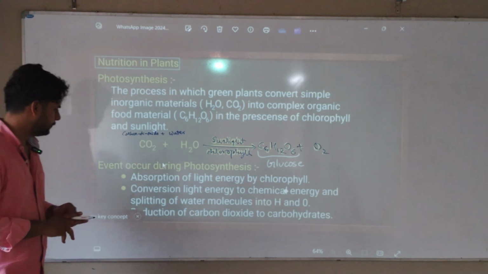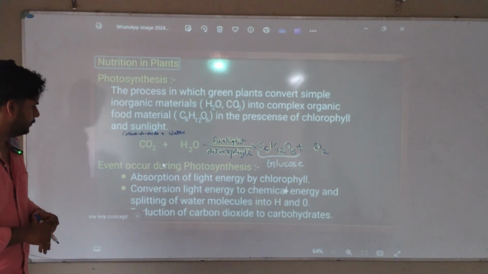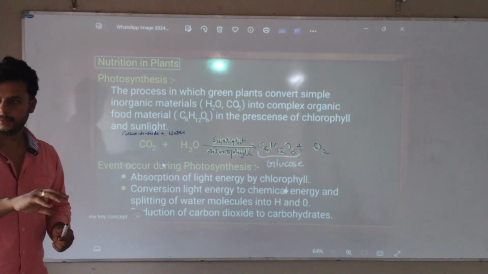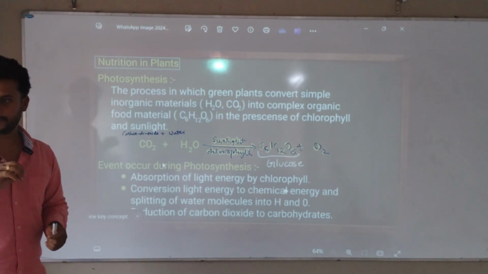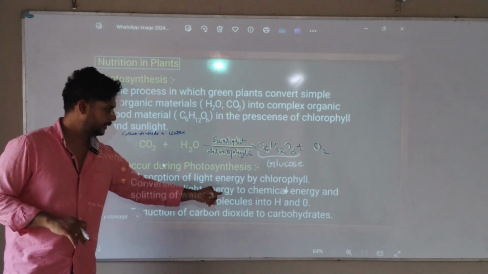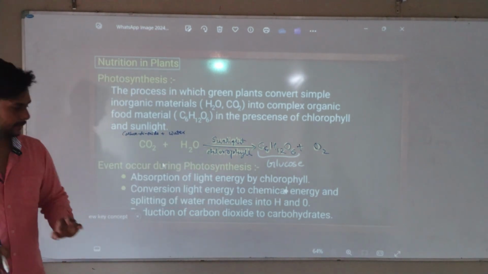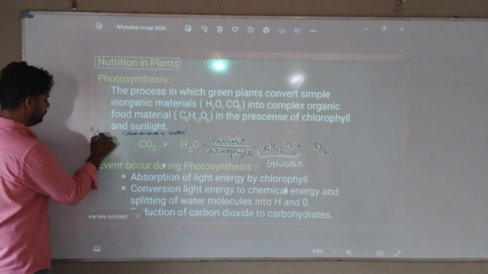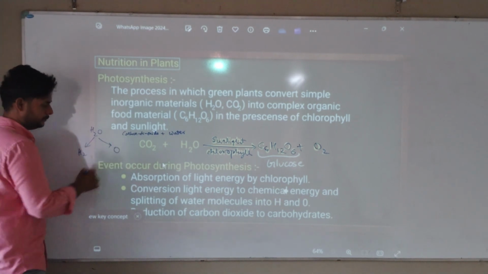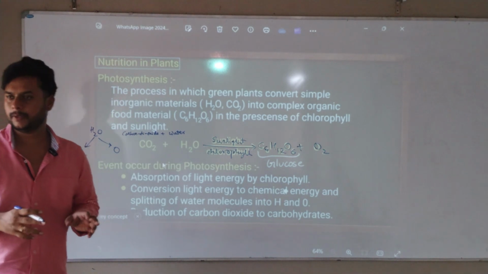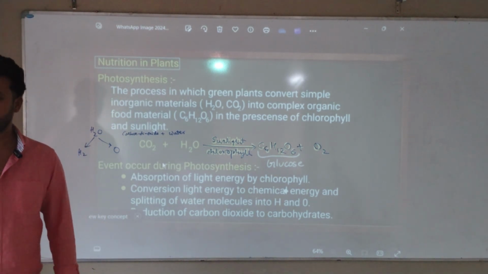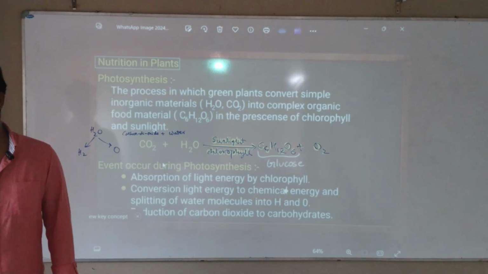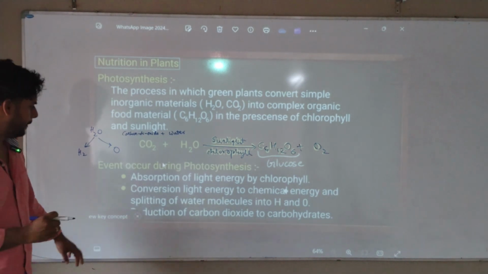Read. Conversion of light energy to chemical energy, splitting of water molecules into H and O. So when light energy is hitting that tree or plant, that light energy is converted to chemical energy. So what is the work of that chemical energy? It will split the water molecule H2O into hydrogen and oxygen separately. The splitting of these things is happening because of the light. Whatever light hits, that light energy is converted into chemical energy and it splits the water molecule into hydrogen and oxygen separately. Getting? Okay. Next.